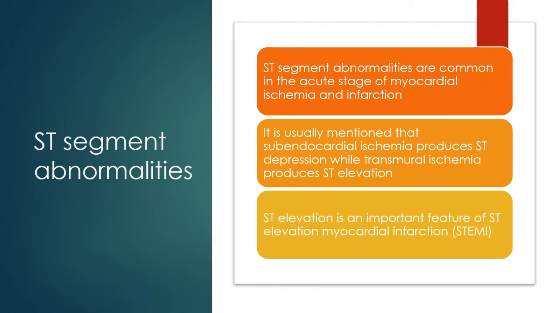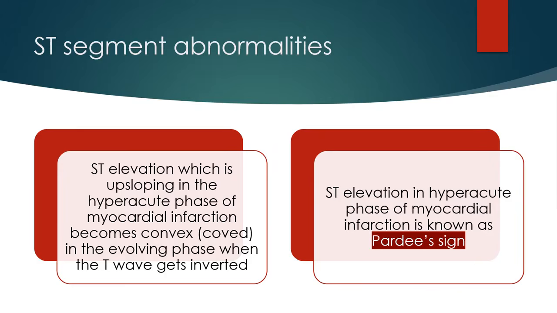ST segment abnormalities are common in the acute stage of myocardial ischemia and infarction. It is usually mentioned that subendocardial ischemia produces ST depression, while transmural ischemia produces ST elevation. ST elevation is an important feature of ST elevation myocardial infarction or STEMI. ST elevation, which is upsloping in the hyperacute phase of myocardial infarction, becomes convex in the evolving phase when the T wave gets inverted. ST elevation in hyperacute phase of myocardial infarction is known as Paddy's sign.